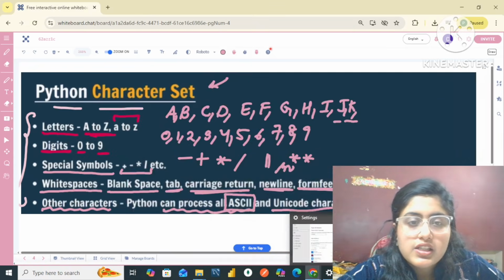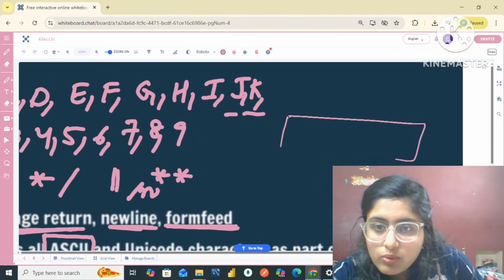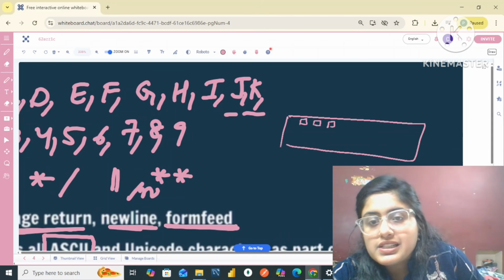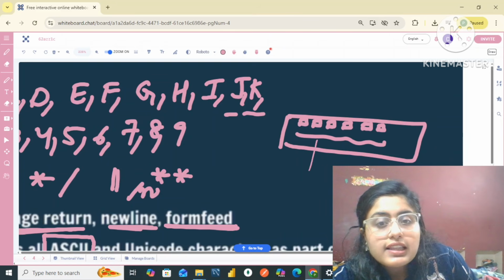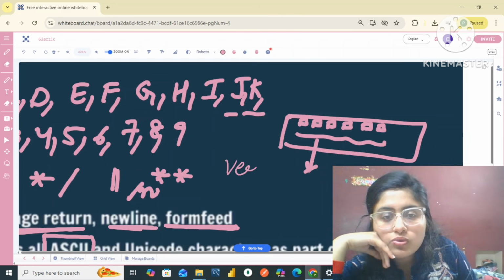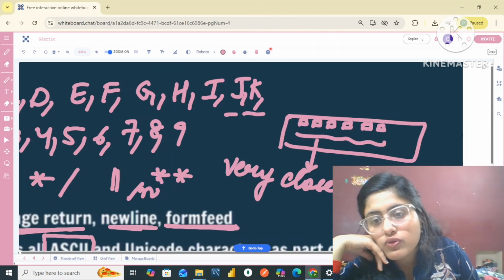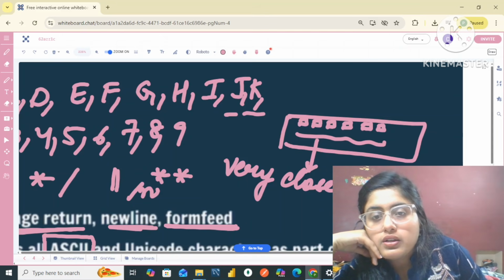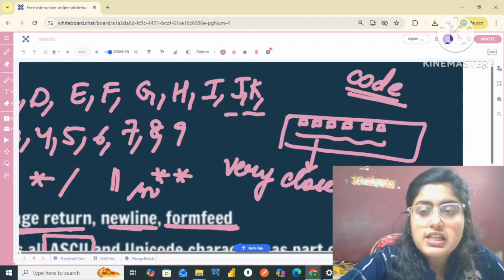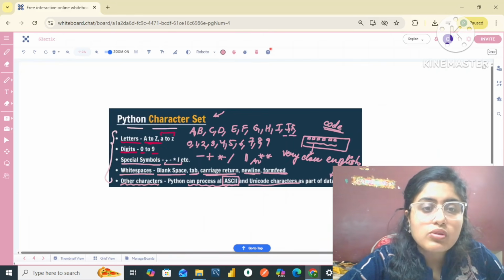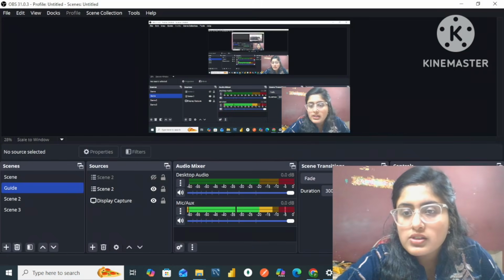So, my dear friends, whatever keys you will find on your keyboard, all of them are present in Python, and that is why Python is said to be very close to the English language. Also, if you read code written in Python, it will be very similar to simple English and very easy to understand. So this is quite a simple thing. All right, my dear friends, now let us move forward.